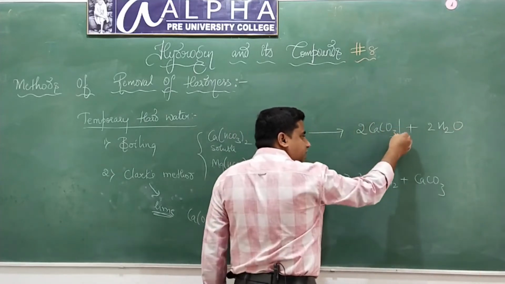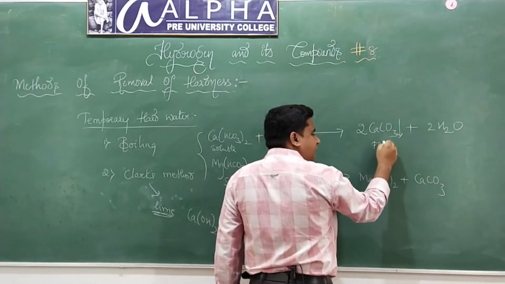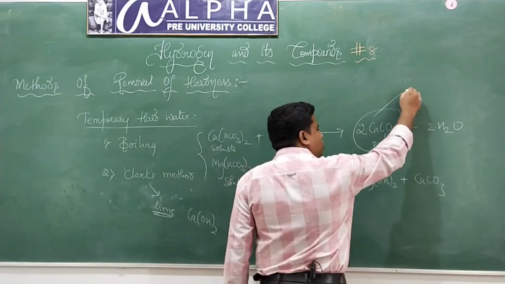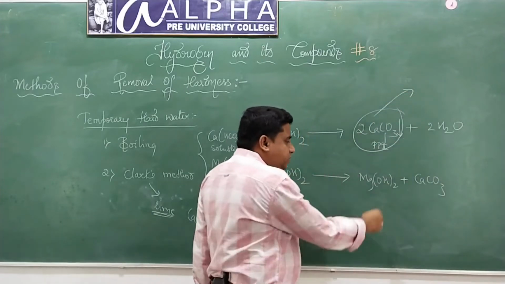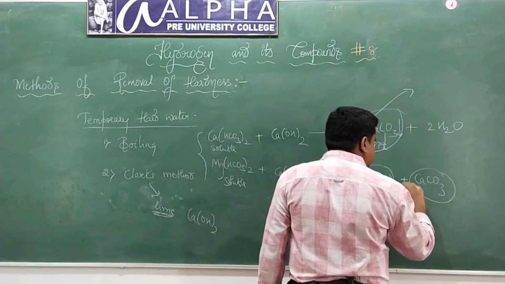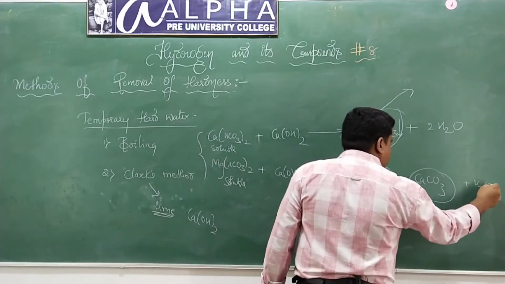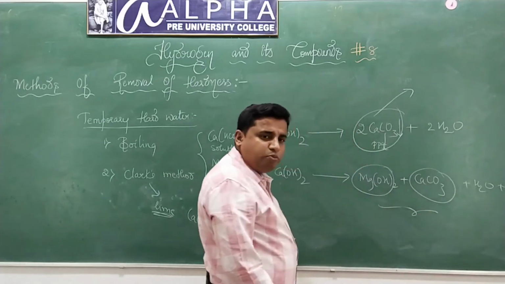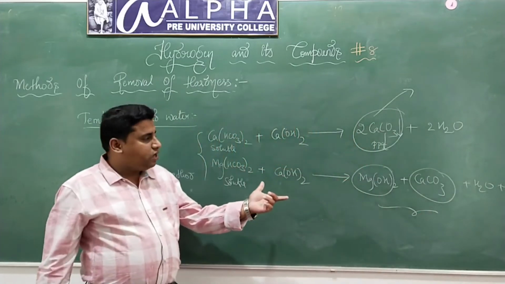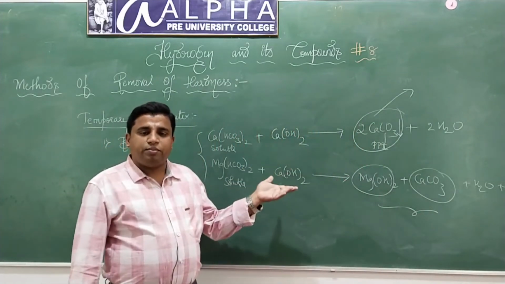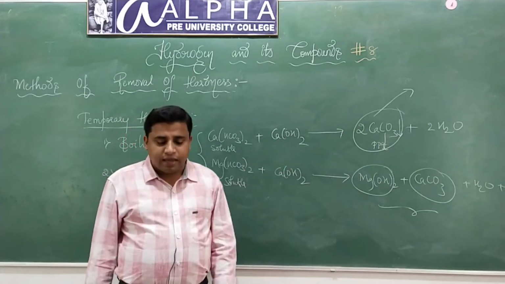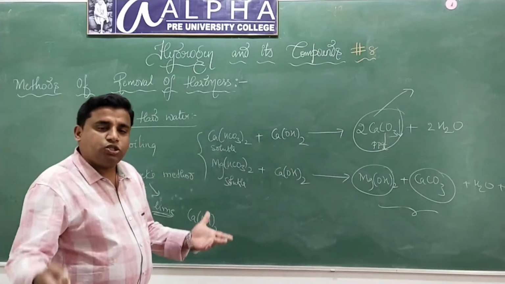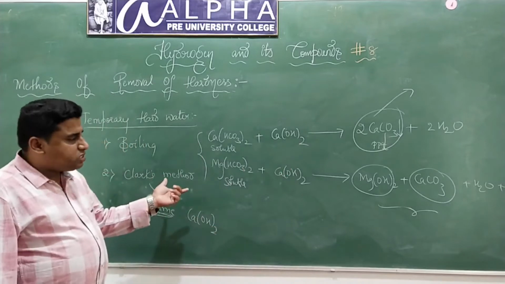This becomes insoluble. We get a precipitate, and this precipitate can be removed by filtration. This is also a precipitate, and these precipitates can be removed by filtration. So again, water becomes free from the salts of calcium and magnesium, and it becomes soft water.